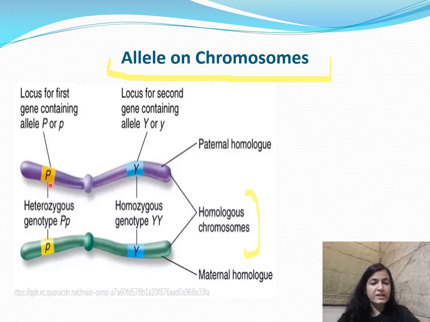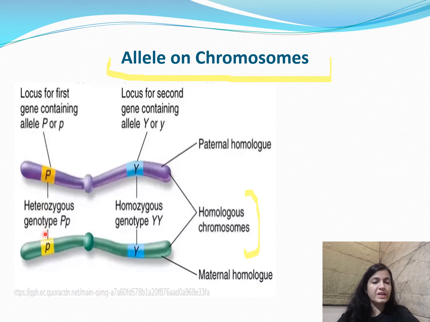This is one allele, capital P, and this is another allele, small p, and both the alleles are located on the same locus of this homologous pair of chromosomes. Here we can see the locus for the first gene containing allele capital P. It is the locus of the allele small p.